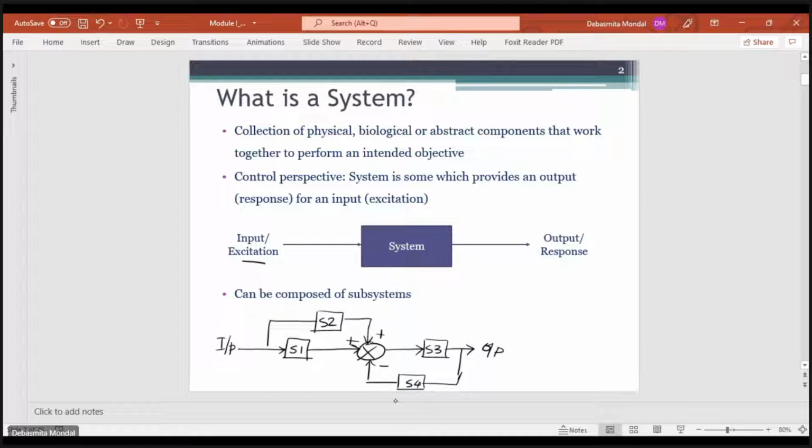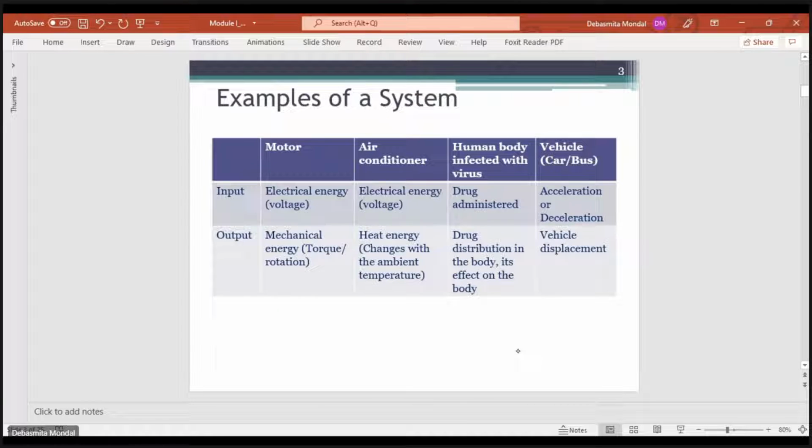Now, what can be some possible examples of a system? Mostly whatever we see in and around us, be it electrical equipment, an electronic circuit, a biological system like the human body, or some abstract thing like an economic plan. Most things can be considered as a system.